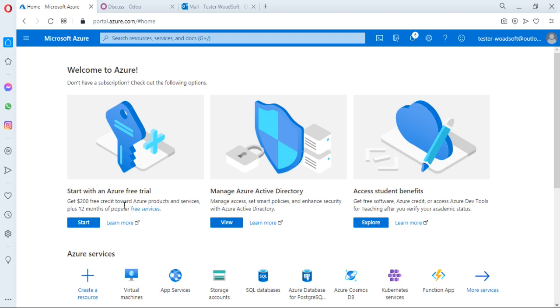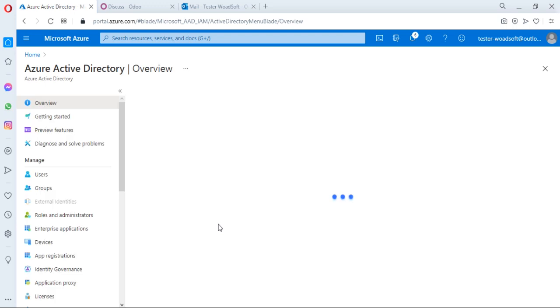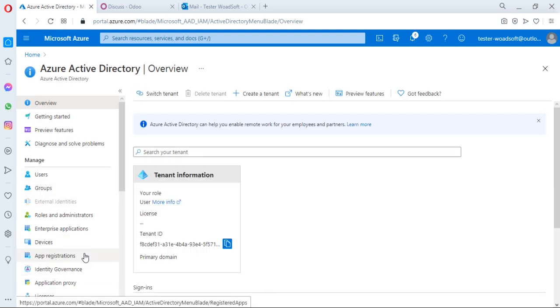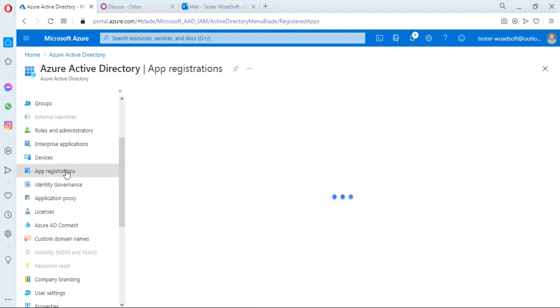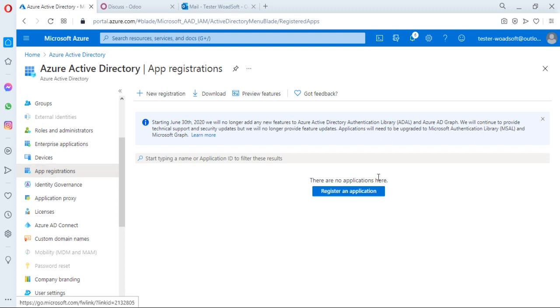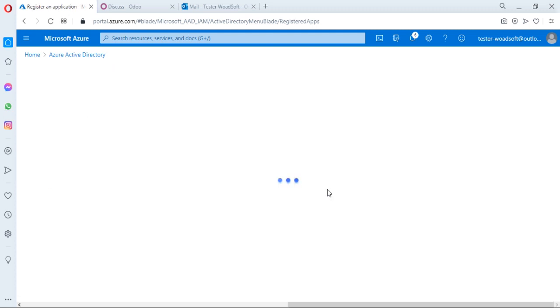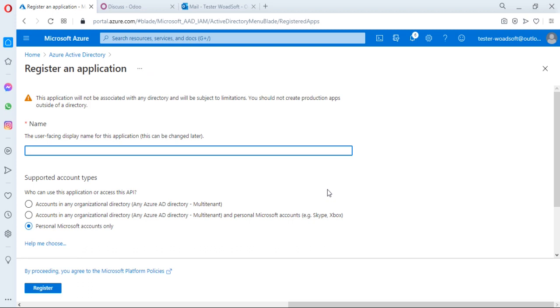Click on to view directories, and here is the registration link inside the menu, app registration, and register an application. A form will appear, and you select a few parameters and fill out the information.